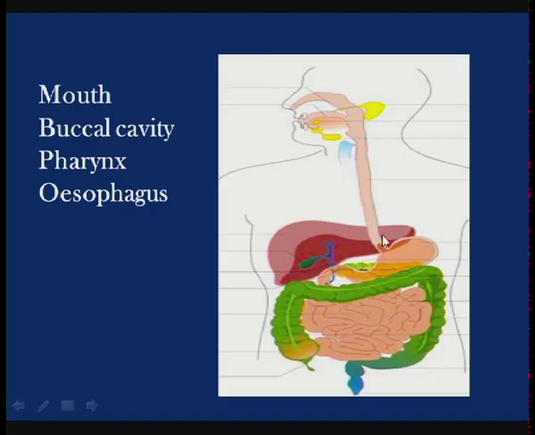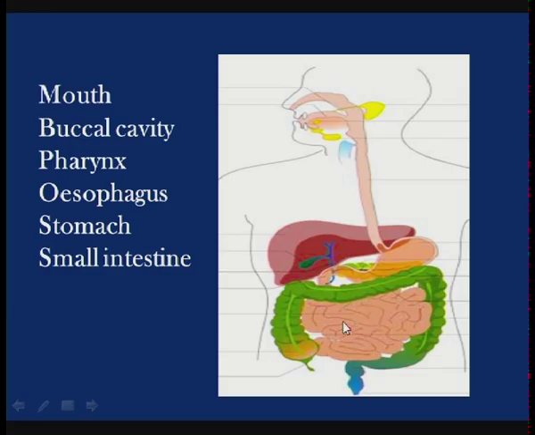Now, this esophagus enters the abdominal cavity, passing through the diaphragm, and leads into a pouch-like or bag-like or sac-like structure called the stomach. This is a pouch-like structure called the stomach. Now, this stomach leads into a long, highly coiled tube called the small intestine. There are different parts again in the small intestine.